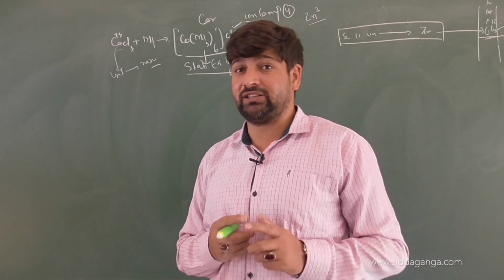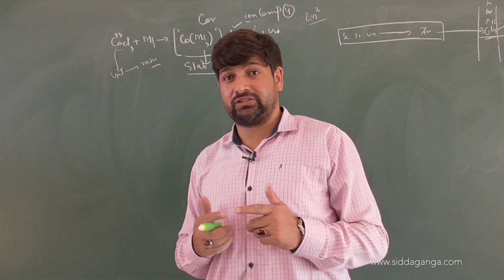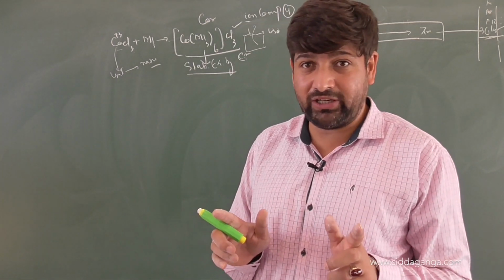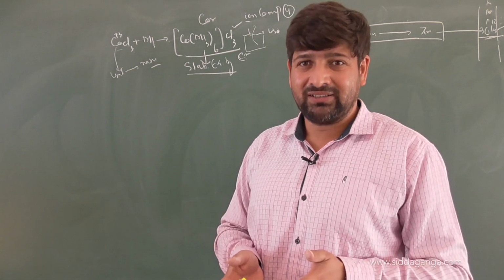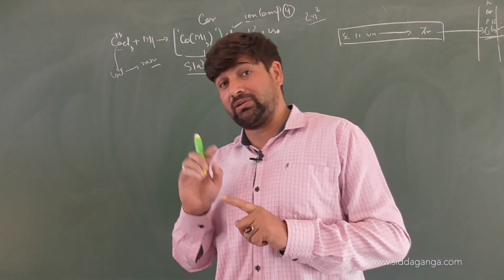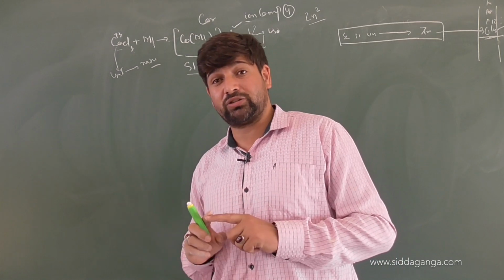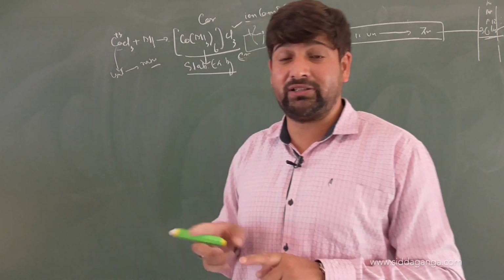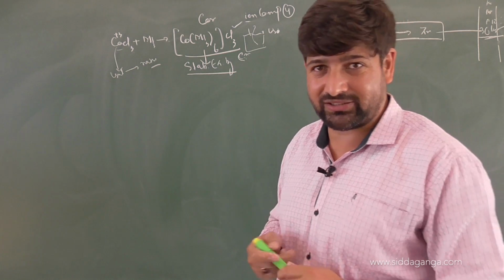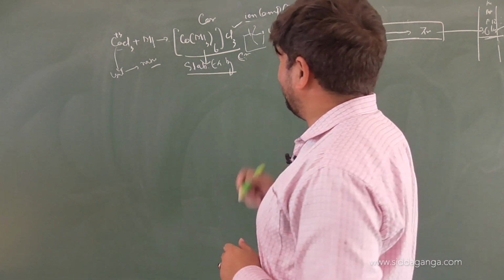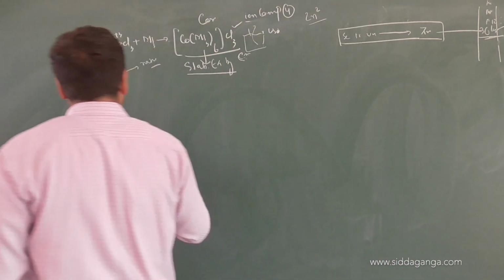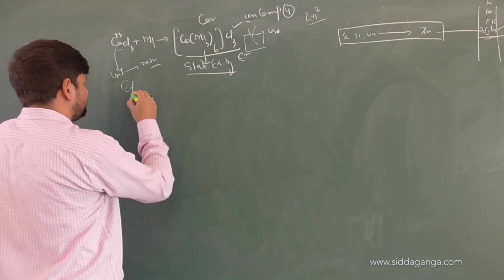Later in the discussions, I will discuss the ligand strengths. There are different types of ligands. Got it? So strong ligands are in a position to replace weak ligands. Got it? That will be discussed on the spectrochemical series, on the basis of absorption methods, and on the basis of ligand exchange methods. But for now I am talking about the general electronic view. So that rule is called the effective atomic number rule.